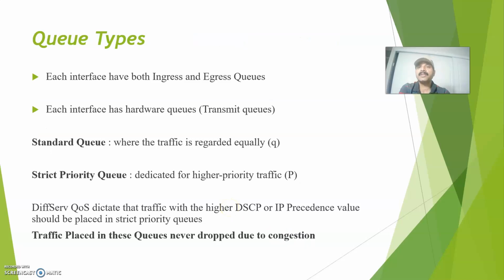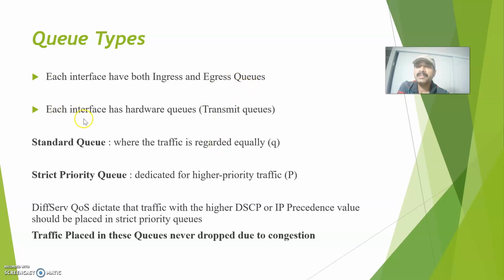That is the purpose of weighted random early detection. Let us understand the queue types. I already told there are two types of queue: an ingress and an egress queue. Ingress is placed on the inbound and egress on the outbound. Ingress is used to store traffic until it can be forwarded to the egress interface, and egress is used to store traffic before it can be serialized on the wire. That's the purpose of the ingress and egress queue.